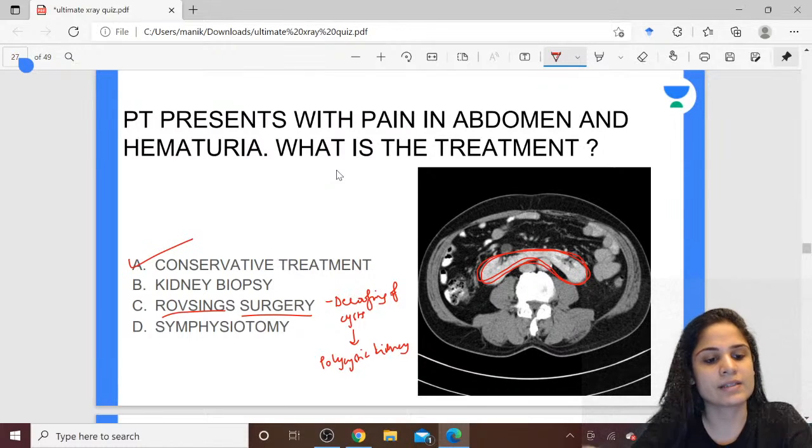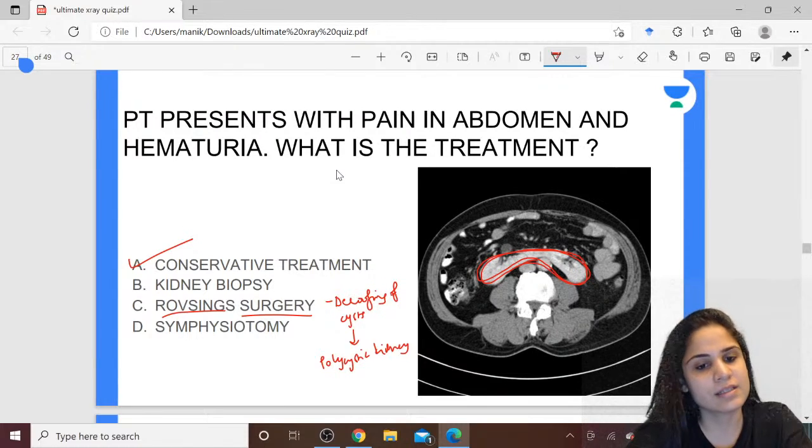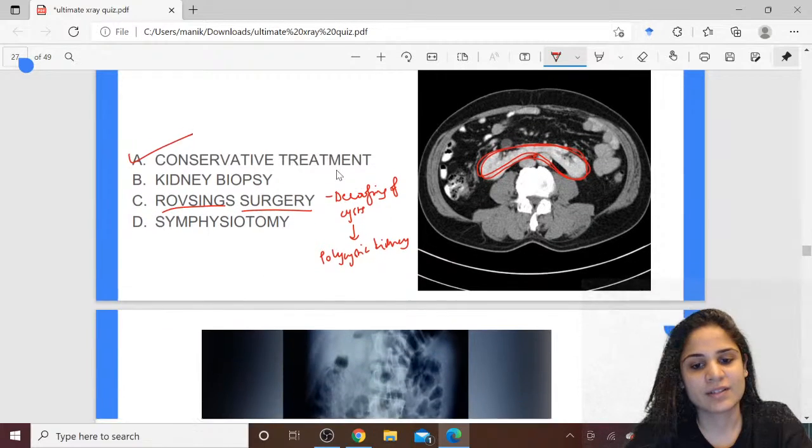You just need conservative treatment. I'm pretty sure Rovsing surgery is done for polycystic kidney disease, but this is not polycystic kidney disease. This is your horseshoe kidney. Rovsing sign is seen in appendicitis. Rovsing surgery is done in polycystic kidney.